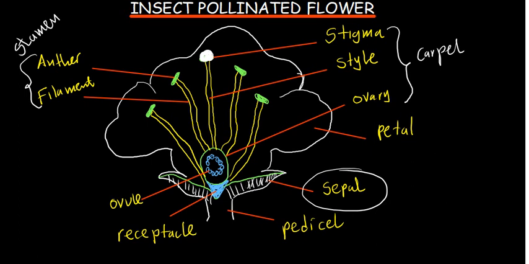Apart from the sepals, we have petals. This is the big part; the whole of this part where we see the flower is called the petal. Petals are modified leaves which form the most conspicuous part of the flower, the biggest and most attractive part. Remember the sepals make up the calyx; now petals make up what is called the corolla.